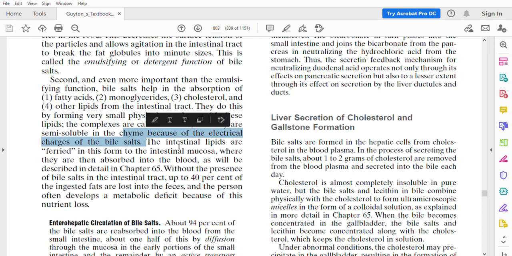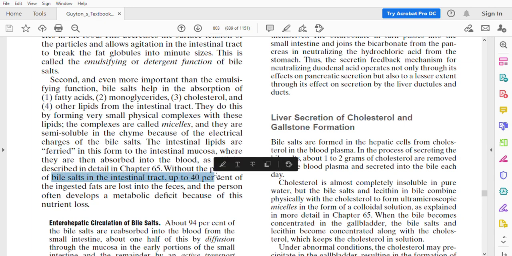Then these micelles are ferried or transported towards the intestinal mucosa where the absorption is taking place. Remember, if the bile salts are not present in the alimentary canal, absorption of the digested lipid or ingested lipid may be reduced by around 40%, and this much of the lipid may be lost in the feces.